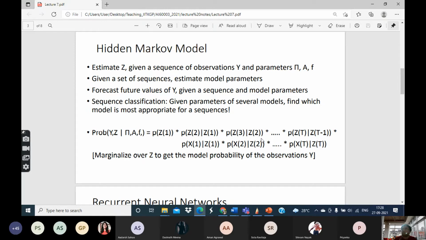Now what you are going to do is, as I said earlier, if you are given a set of sequences, there is an algorithm to estimate the model parameters. So what you do here is that for every class label, you train a different HMM model.